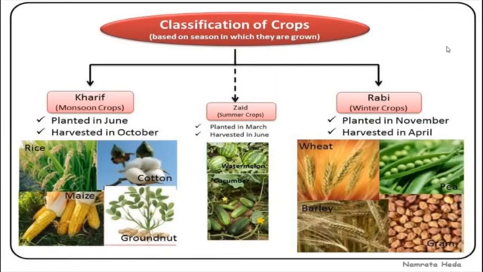We know very well, it has mountains, plains, valleys, deserts, plateaus, rivers, streams, etc. India is a diverse country, and we know very well India has plenty of cultures. Both of these are reflected in agricultural practices and cropping patterns in the country.